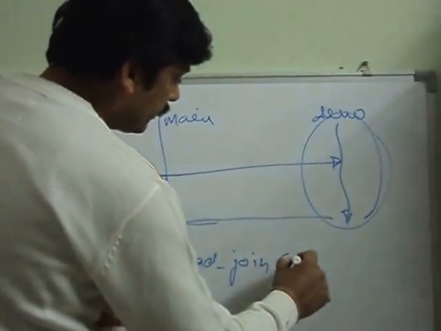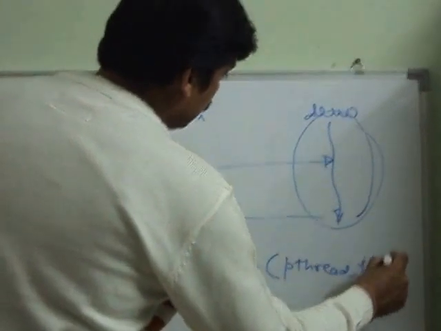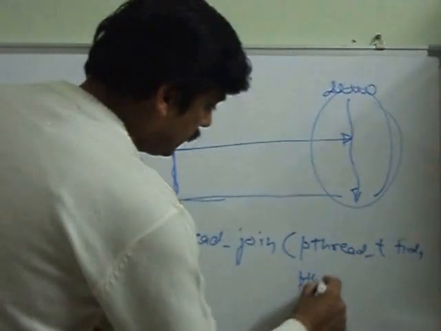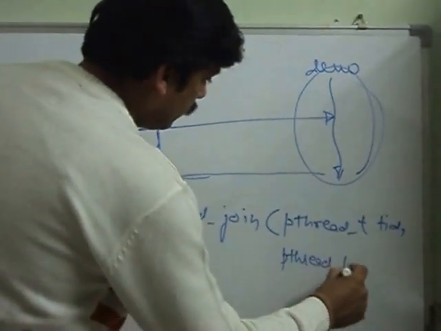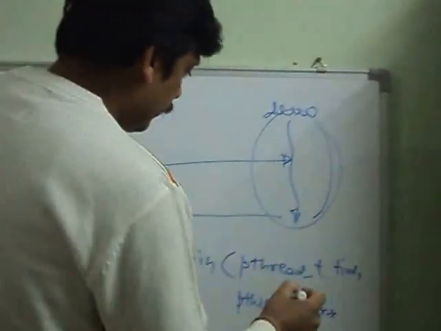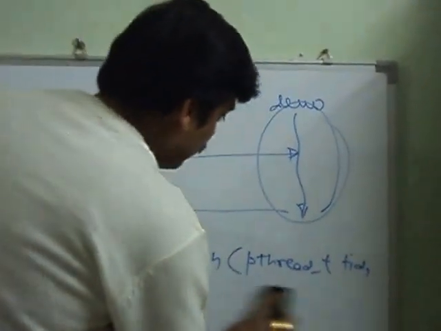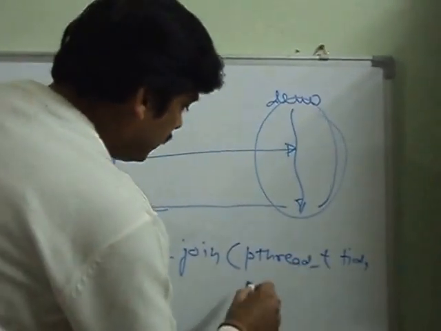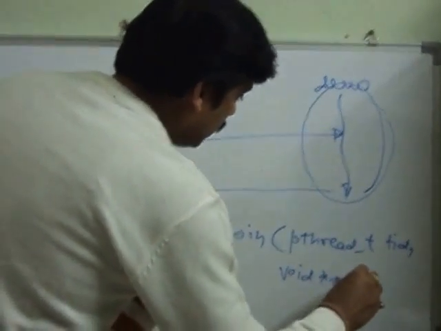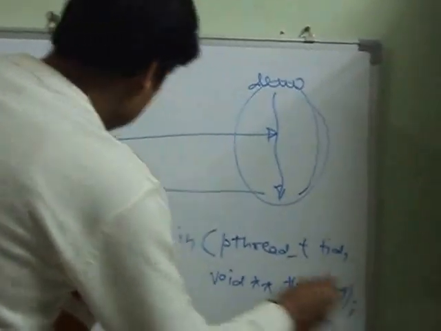Its first argument is pthread_t tid, and the second argument is void star thread_return. So these are the two arguments.